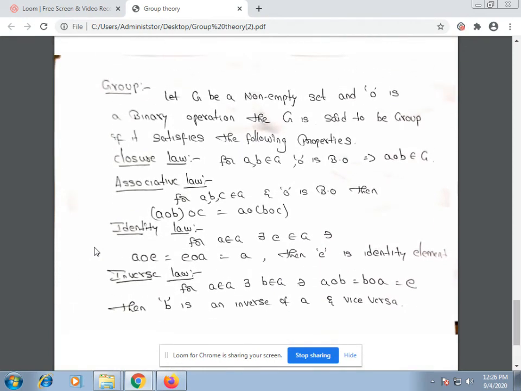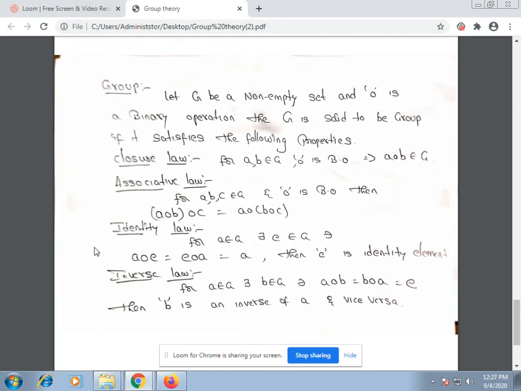Next, the important definition, that is group. What is a group? Let G be a non-empty set, and circle is a binary operation. The set G is said to be a group if it satisfies the following properties: closure law, associative law, identity law, and inverse law.